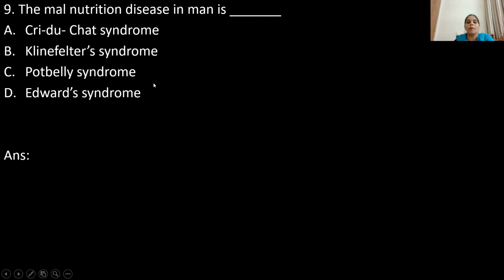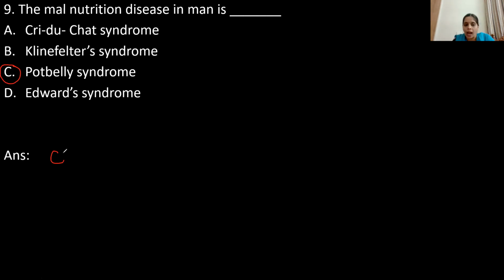Yes. The malnutrition disease in man is: option A, Cri-du-Chat syndrome; option B, Klinefelter syndrome; option C, pot belly syndrome; option D, Edwards syndrome. So which option is correct here? Malnutrition means eating food that doesn't contain one or more nutrients in the required proportion. The correct option is option C, children, pot belly syndrome.